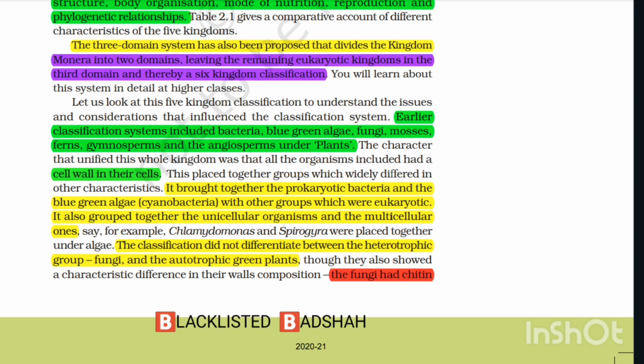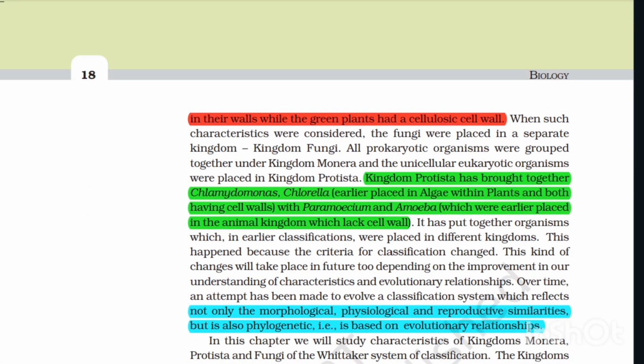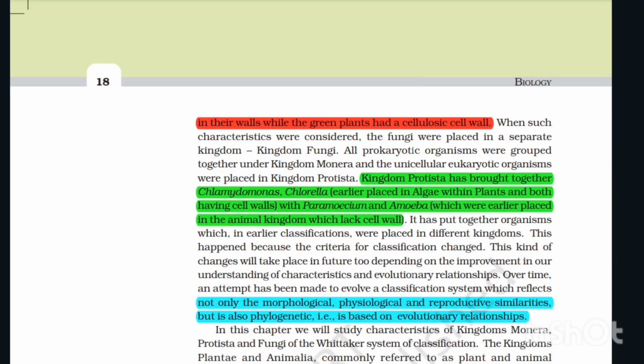Say for example, Chlamydomonas and Spirogyra were placed together under algae. The classification did not differentiate between the heterotrophic group fungi and the autotrophic green plants, though they also showed a characteristic difference in their wall composition. The fungi had chitin in their walls, while the green plants had a cellulosic cell wall. When such characteristics were considered, the fungi were placed in a separate kingdom, kingdom Fungi. All prokaryotic organisms were grouped together under kingdom Monera, and the unicellular eukaryotic organisms were placed in kingdom Protista.